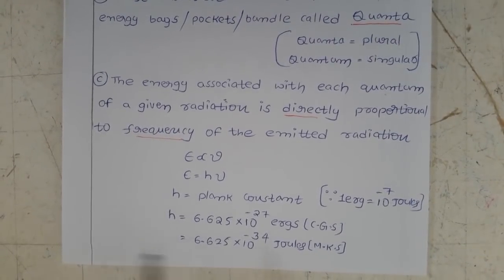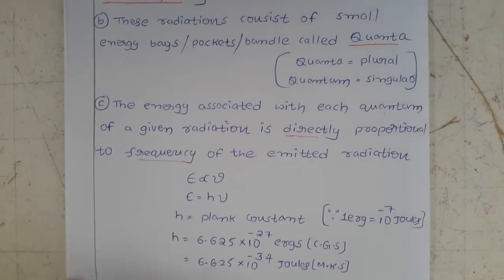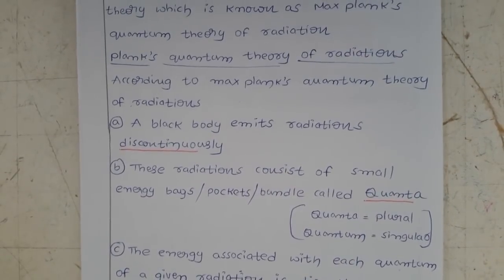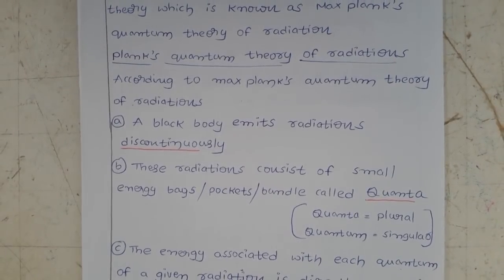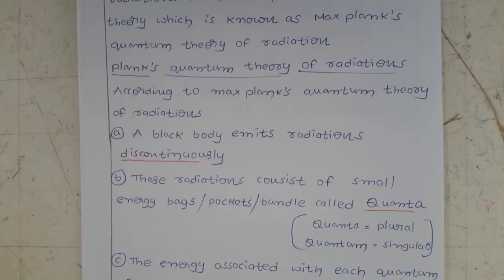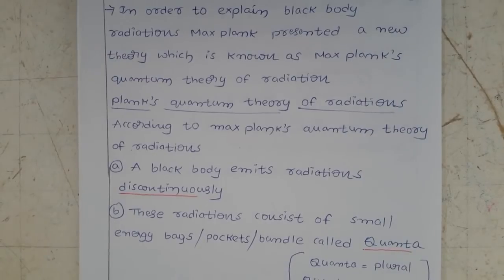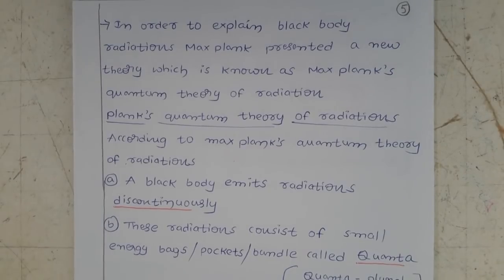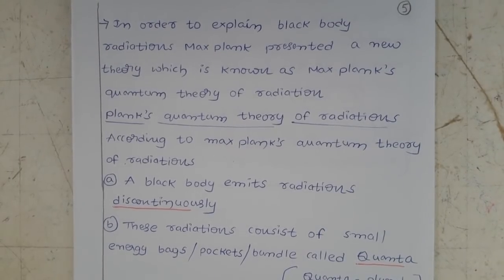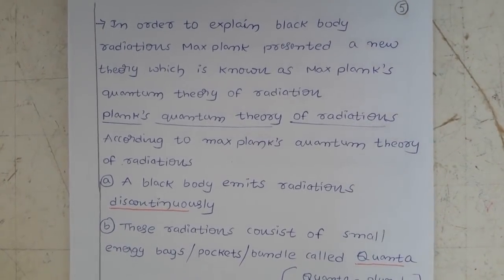So from Planck's quantum theory, we came to know E equals h nu. What were we discussing? We were discussing the dual nature of electromagnetic radiation. In that we have interference and diffraction, explaining the wave nature of electromagnetic radiation. But we have some phenomena, like heating of solids and black body radiation. These experimental results we are not able to explain with the wave nature of electromagnetic radiations.